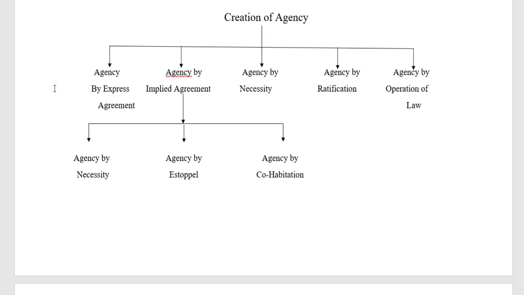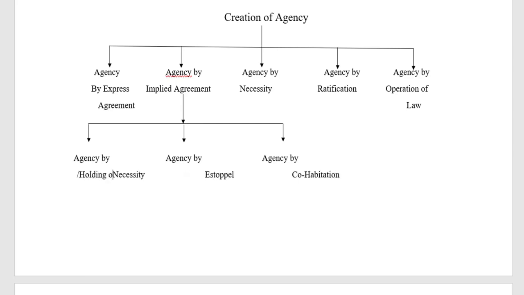The first aspect is agency by express agreement, and the second is agency by implied agreement, under which we can see three varieties: agency by necessity, agency by estoppel, and agency by holding out. Agency by estoppel will come, agency by necessity will also come, but we can include agency by holding out also.